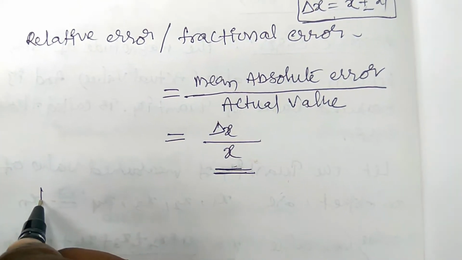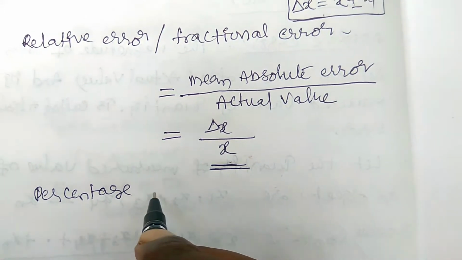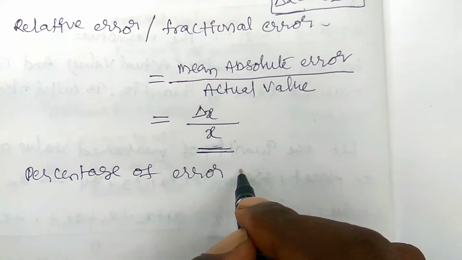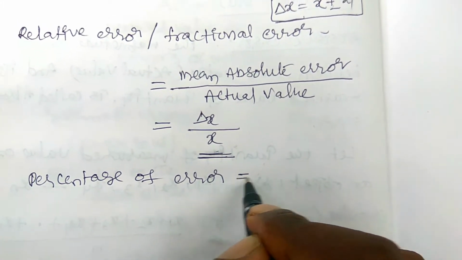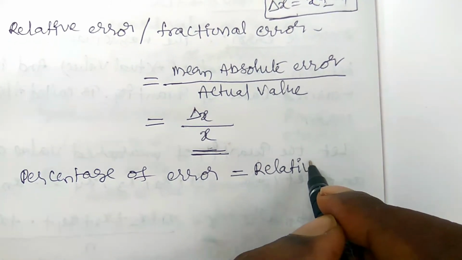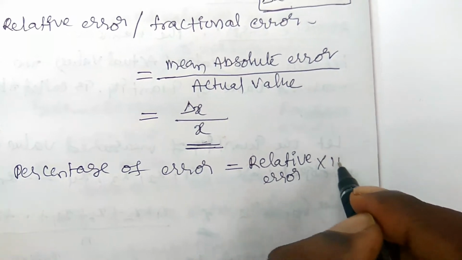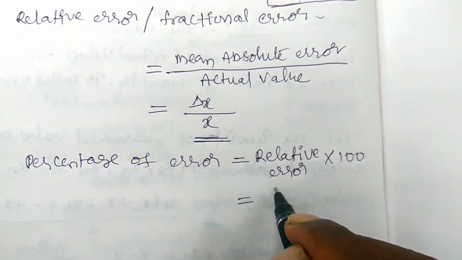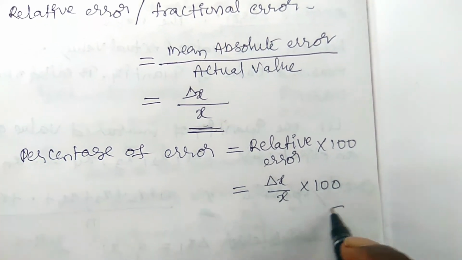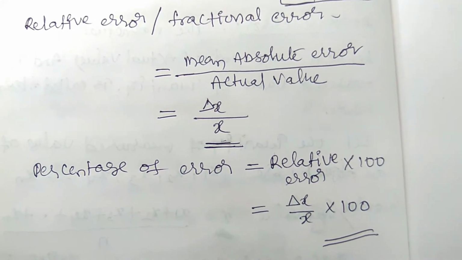Now the percentage of error is equal to the relative error into 100. Relative error, or fractional error, means delta x by x, into 100, right? This is the percentage of error. Okay, so these are the errors we need to find here.